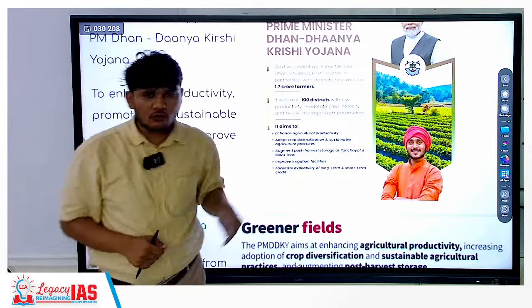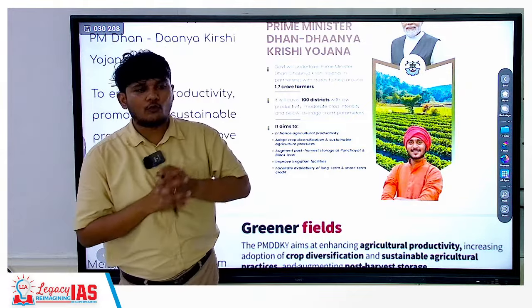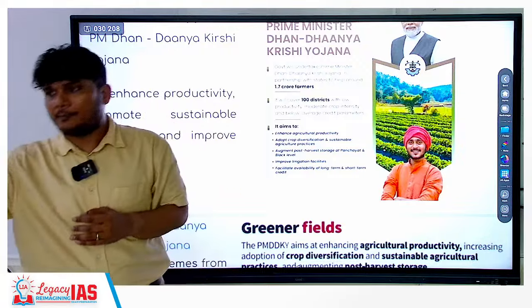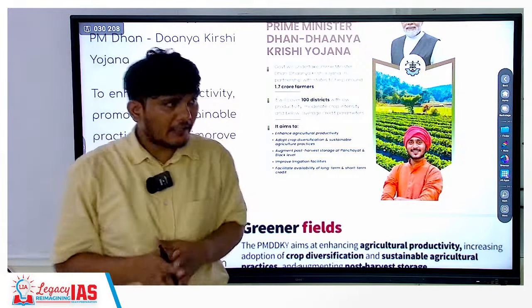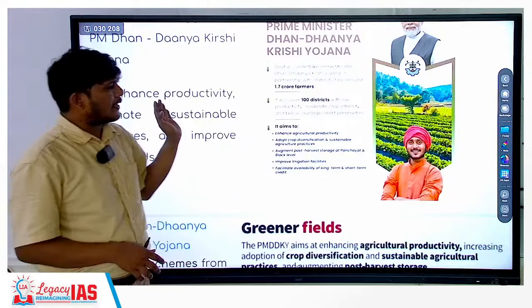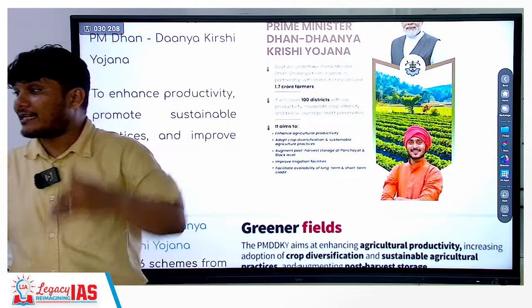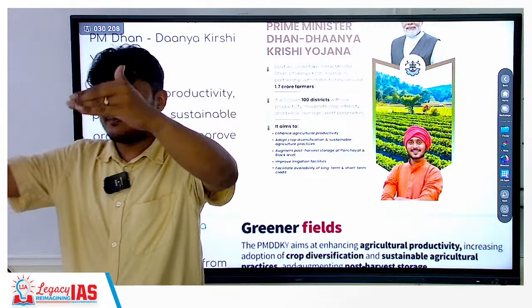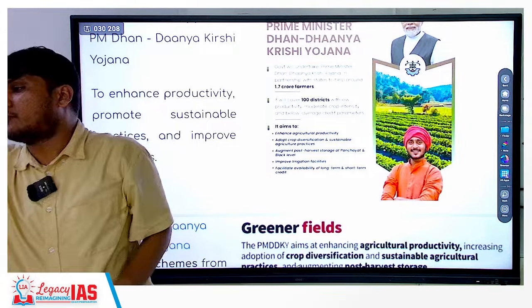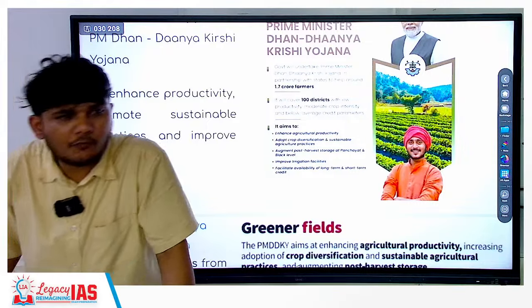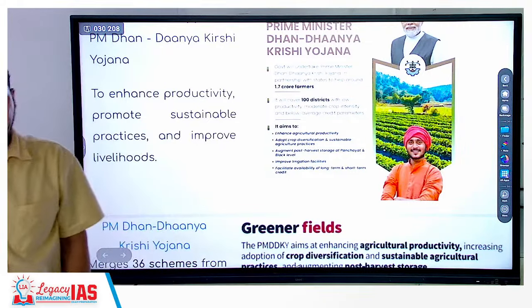Now it is in the news because the government has identified those 100 districts and made the list public. In these districts, this particular scheme is going to work, and each is going to be made an ideal district, which will be a benchmark for the other districts to develop. That is what the PM Dhan Dhanya Yojana is.